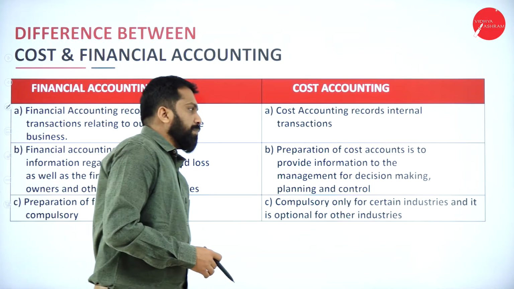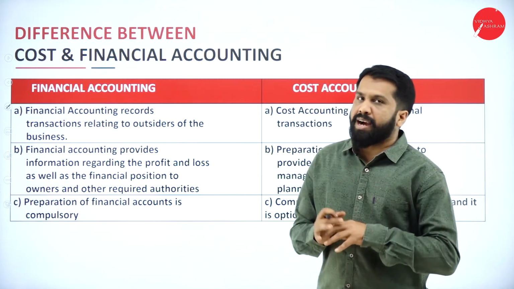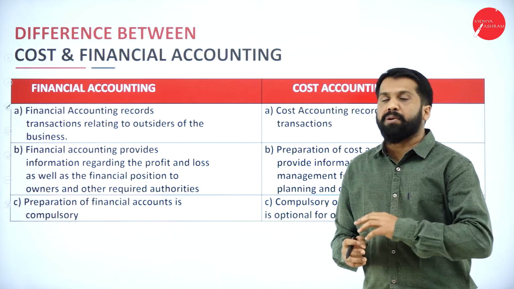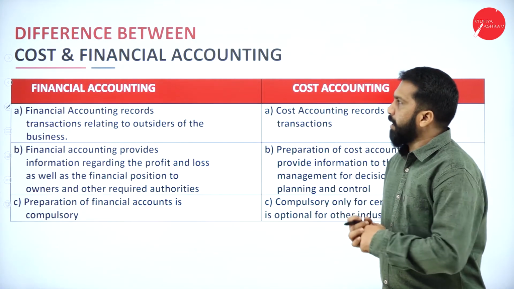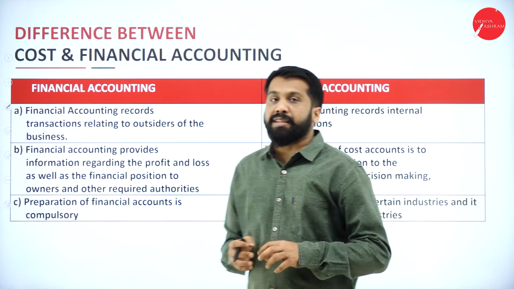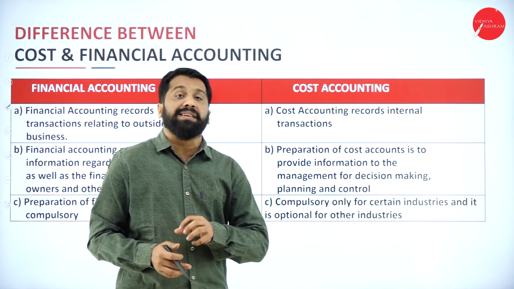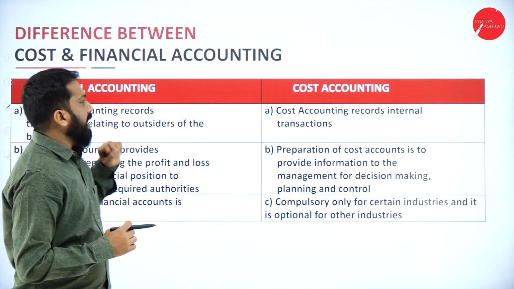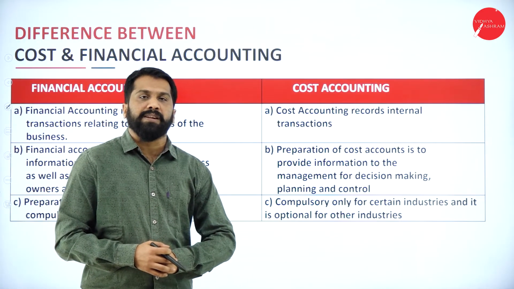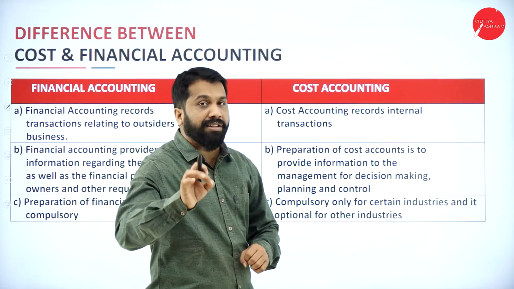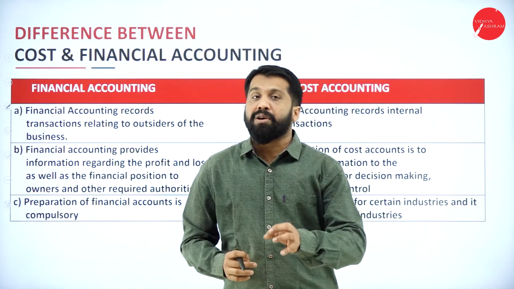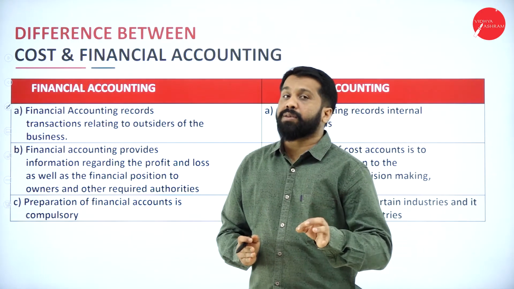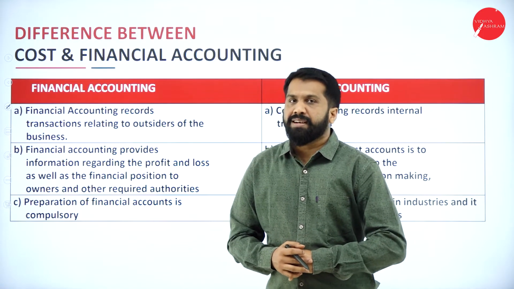Now, this is a major part of your cost accounting. I don't take much time on the explanation, but you're supposed to remember all the points. Now, in your examination, a 15-mark theory question can be expected from this: the difference between cost accounting as well as financial accounting. In your syllabus, you have financial accounting also as well as cost accounting also. You have to differentiate between cost accounting as well as financial accounting.